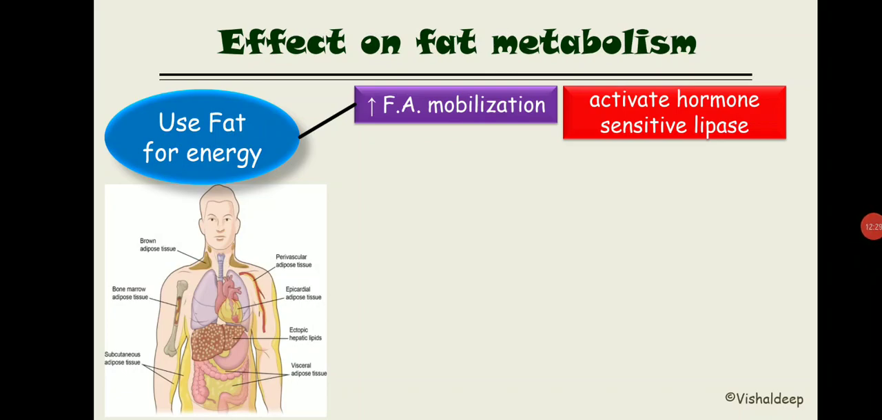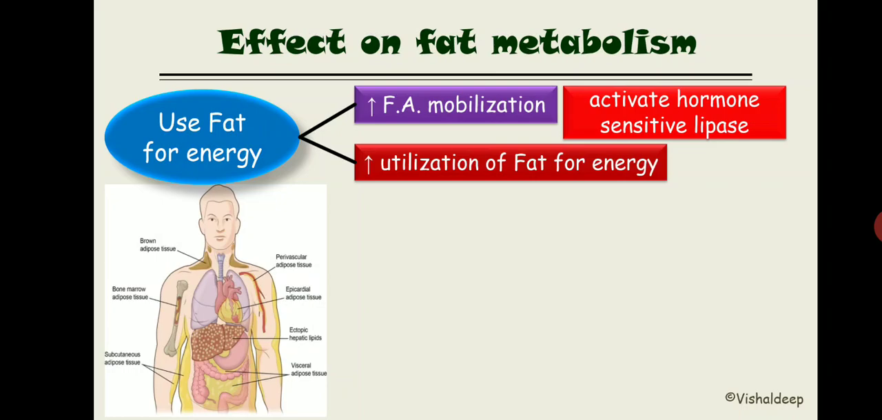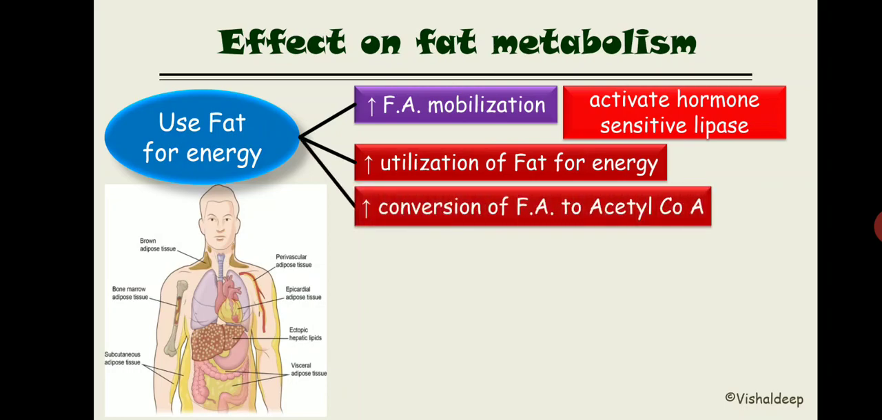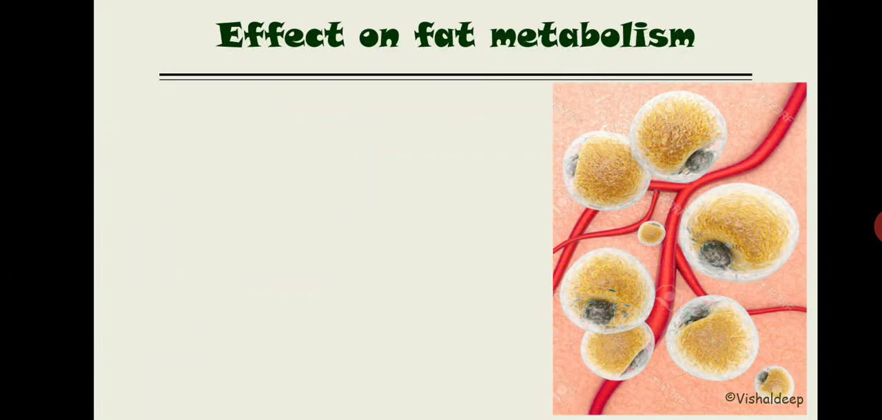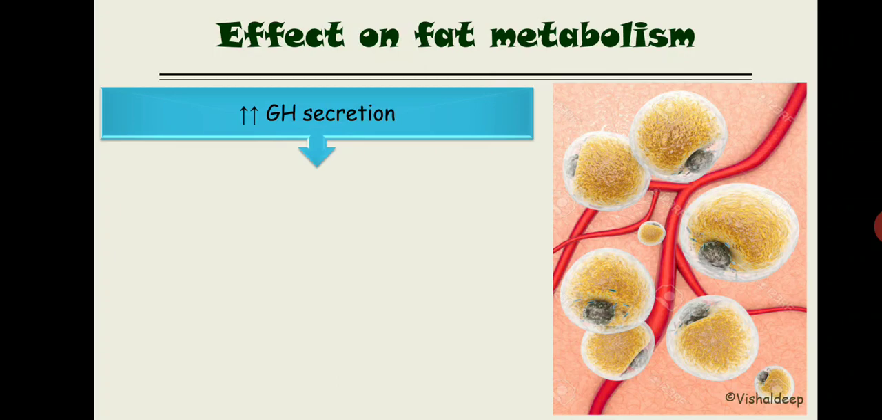Got it? Now what does it do next? Once the fatty acid is mobilized into the circulation, it increases the utilization of fat for energy. How is fat used for energy? By increasing conversion of the fatty acid into acetyl CoA. Now this acetyl CoA term might be familiar to you, right? Acetyl CoA is the first step in the Krebs cycle, and via this Krebs cycle the fatty acid will be used for energy.